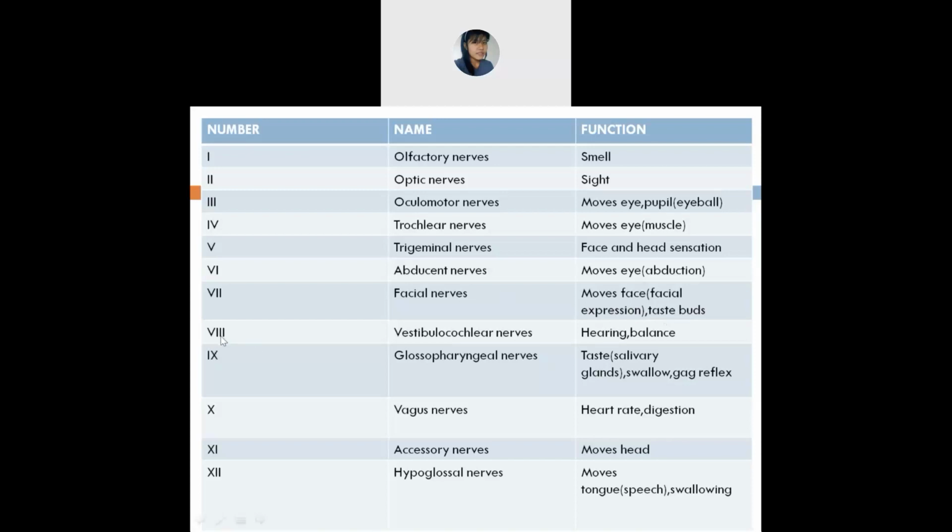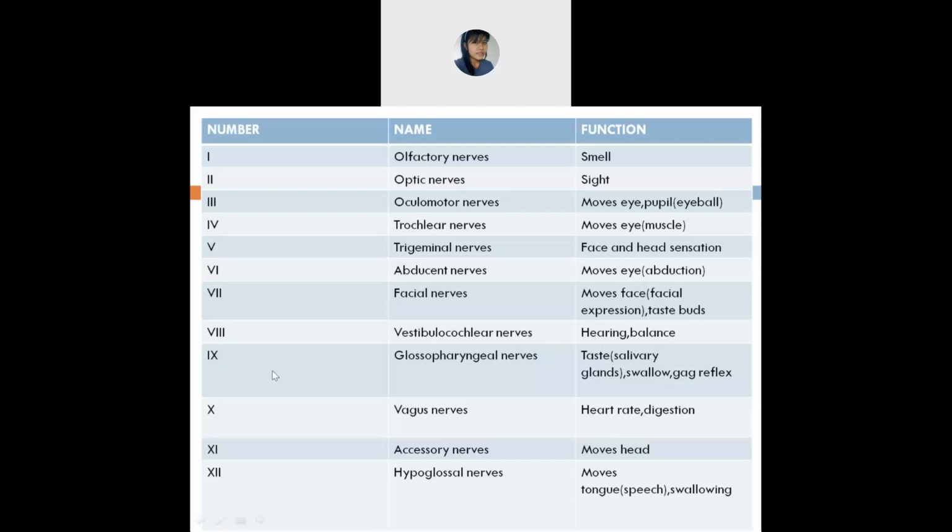The eighth cranial nerve is the vestibulocochlear nerve. It is in your ears. This vestibulocochlear nerve is on your ear. So the vestibulocochlear nerves help in what? They help you in hearing as well as balancing. When you hear something, it goes inside your ears in such a way that it will be balanced, where it won't be too loud, it won't be too soft, like that.